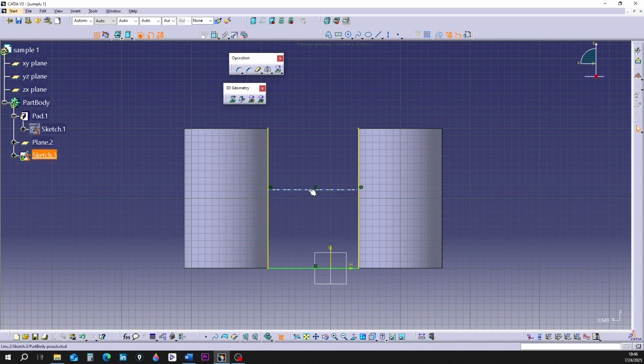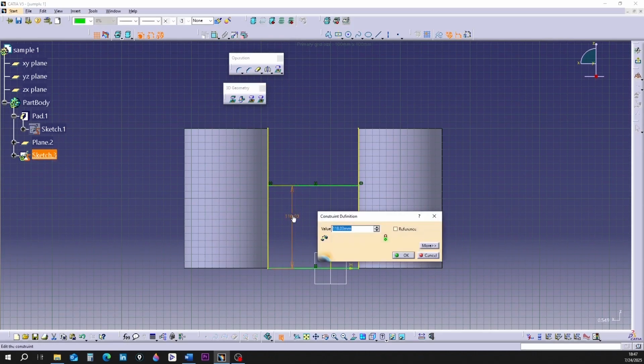I'm clicking on the top line, which is white, and moving the mouse. The line goes up and down parallel to the bottom line. I'm selecting the two horizontal lines by holding the Ctrl key. I'm giving a dimension constraint with the constraint tool.